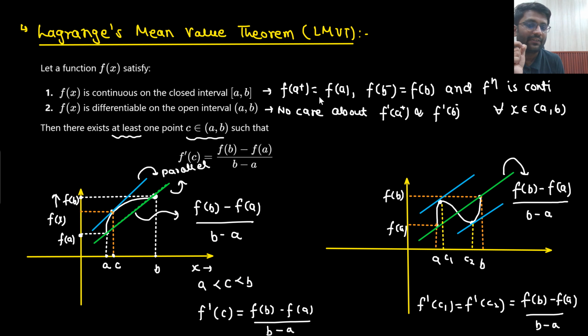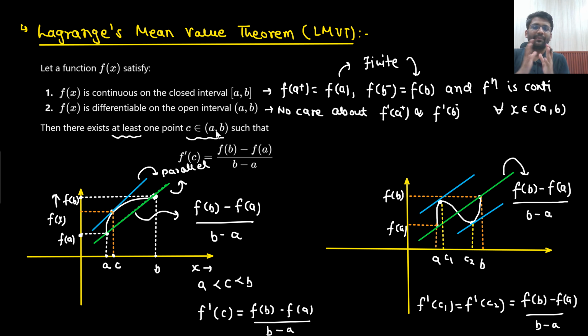If the graph is continuous, then f of a plus is equal to f of a and f of b minus is equal to f of b, which means they are finite. In the theorem, when I write the expression, I need these values: f of b, f of a, b and a. They have to be finite. And f dash c also has to be finite because I need the value at c. But do I need the f dash a value? No. Do I need the f dash b value? No. So that's why there is this open interval. Is that understandable to you?